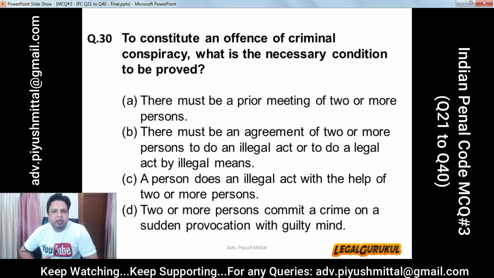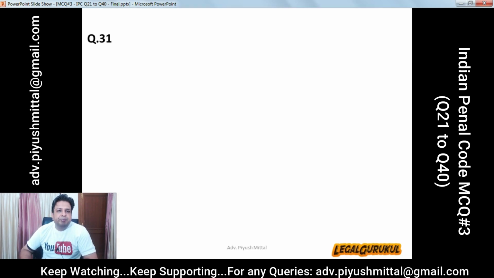Question number 30. To constitute an offence of criminal conspiracy, what is the necessary condition to be proved? A. There must be a prior meeting of two or more persons. B. There must be an arrangement of two or more persons to do an illegal act or to do a legal act by illegal means. C. A person does an illegal act with the help of two or more persons. D. Two or more persons commit a crime on a sudden provocation with guilty mind. And the answer is B. There must be arrangement of two or more persons to do an illegal act or to do a legal act by illegal means.